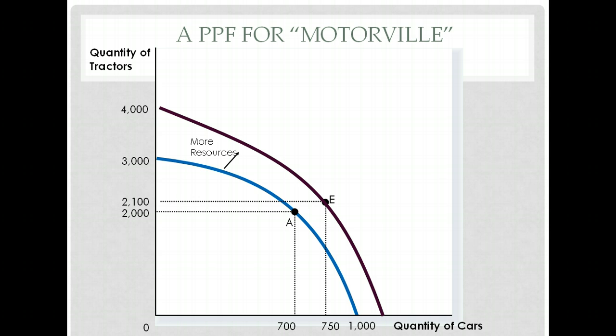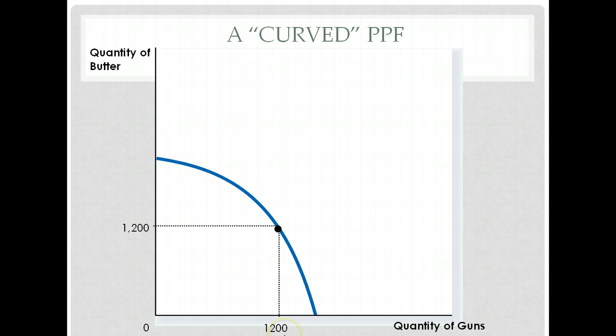It could be adding more capital. For example, discovering a technology that would allow them to produce tractors and cars with less people or with less natural resources. Anytime you add more resources, you increase the production possibilities frontier for a country.